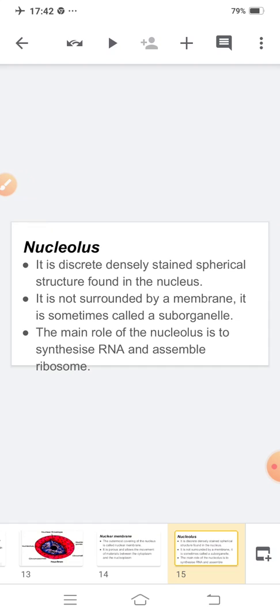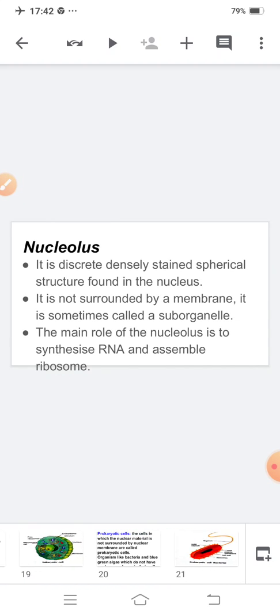Now, what do you mean by nucleolus? It is a discrete, densely stained spherical structure found in the nucleus, and it is not surrounded by any membrane. It is called a suborganelle. The main role of the nucleolus is to synthesize RNA and assemble ribosome. Ribosome is a part of your cytoplasm, which we will cover in our next video.